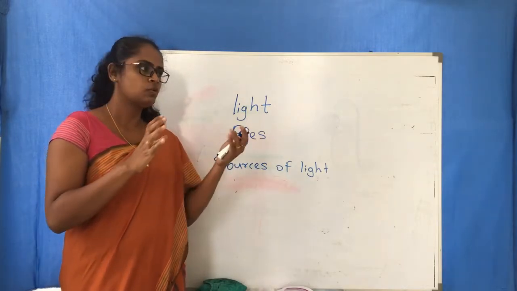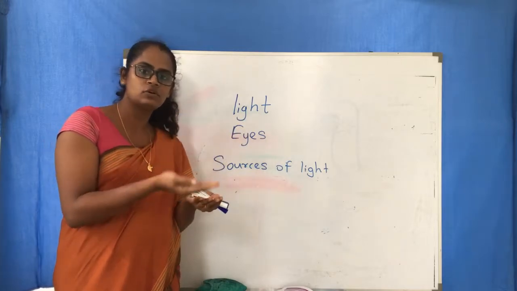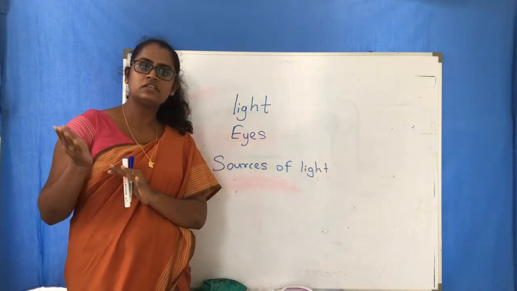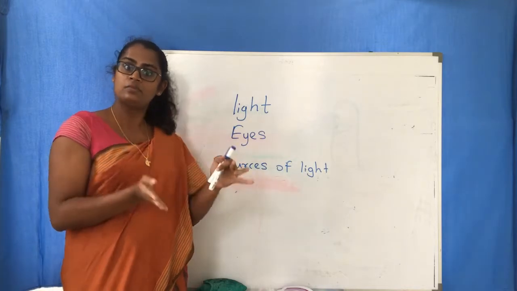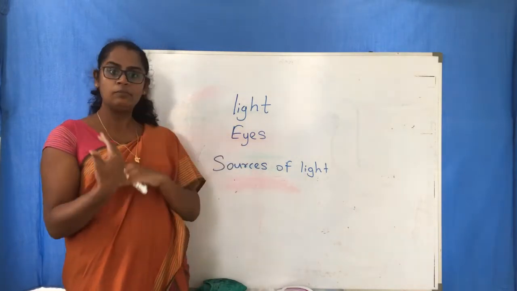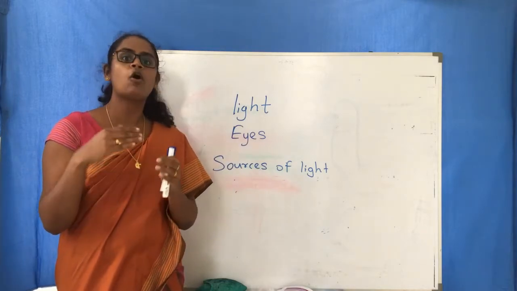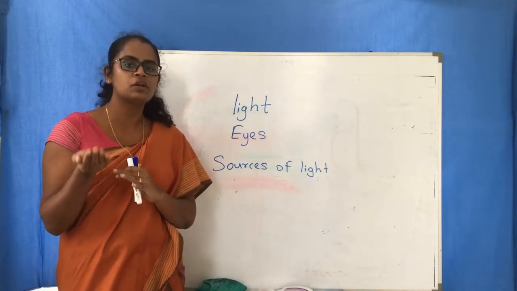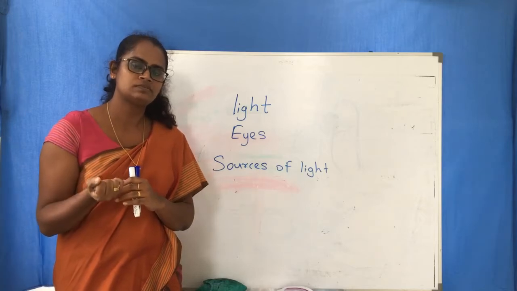Okay. So the sun is a luminous object. The moon is a non-luminous object, but it comes under sources of light because in the night time it emits light, but that is not its own light. The moon cannot produce its own light.